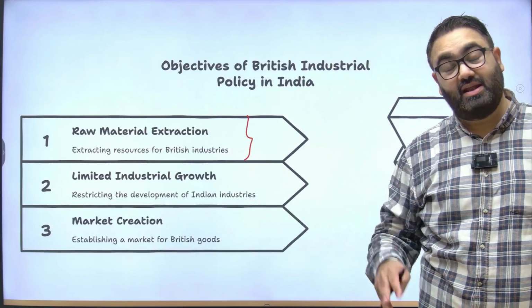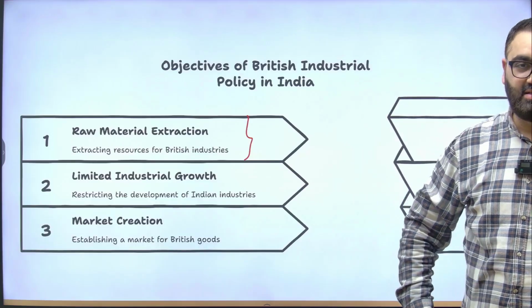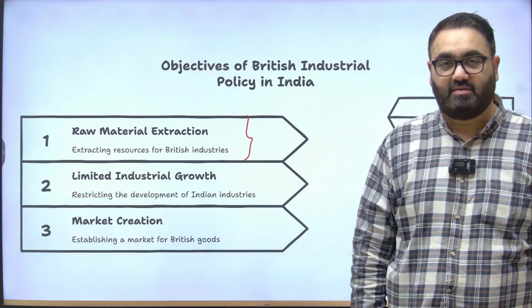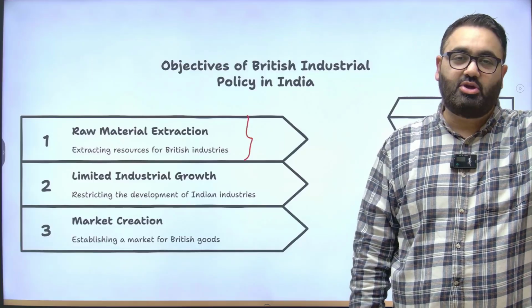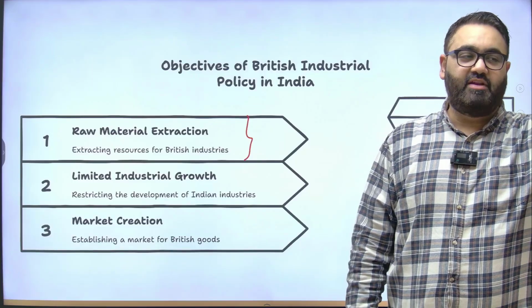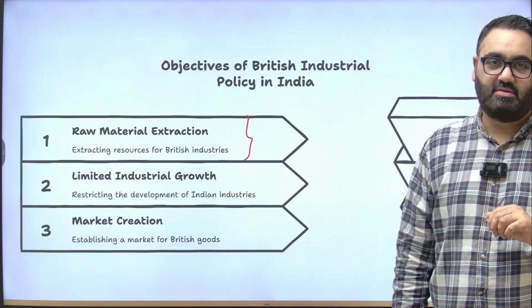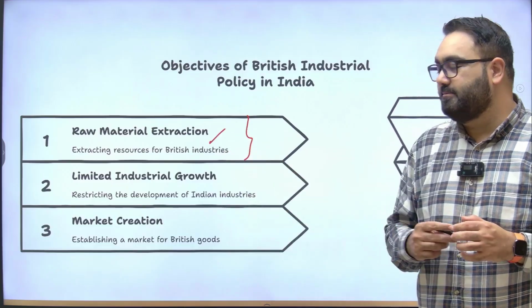Imagine a situation that's another type of round tripping. You're making raw material in this country, then you're not making the finished product here because that will be expensive. So you send this raw material to Britain, use your machines, make the finished product, send it back to India, and force the Indians to buy that at a higher price. That is what the British were doing under their policies.